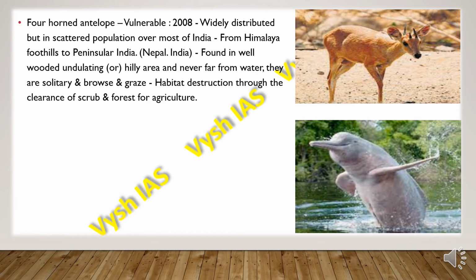Then we have the four-horned antelope. That is vulnerable, and in 2008 it was widely distributed but in scattered populations over most of India, from the Himalaya foothills to peninsular India. Also found in Nepal. They are found in well wooded, undulating or hilly areas, and it will never be far from water. They are solitary and they browse and they graze. They face habitat destruction through the clearance of scrub and forest for agriculture.